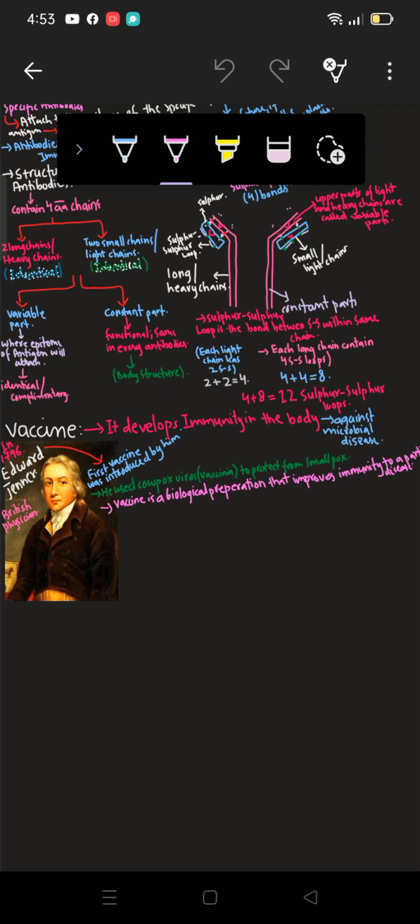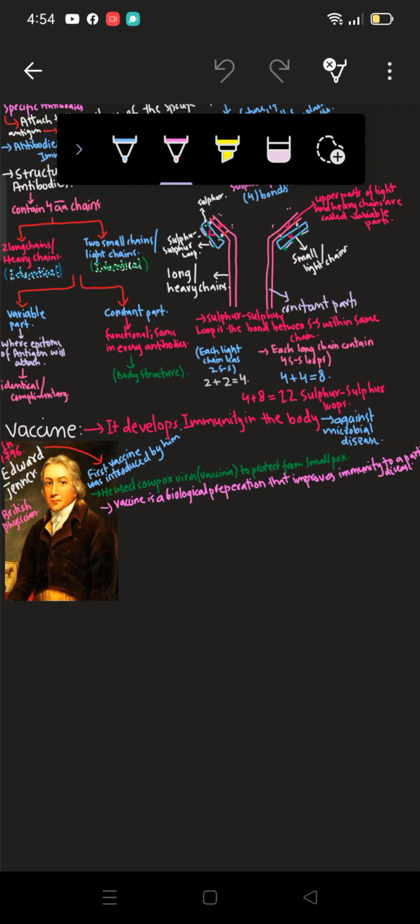We'll discuss these in our next class, but in today's video we'll just go with the general introduction of vaccines. It is often made from a weakened or killed form of the microbe, its toxins, or one of its surface proteins. A vaccine can confer active immunity against a specific harmful agent by stimulating the immune system, as I initially told you.